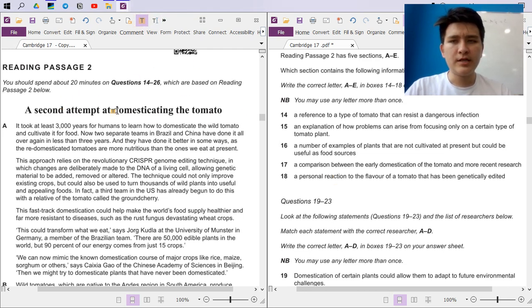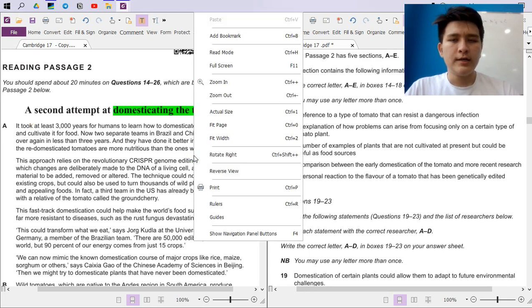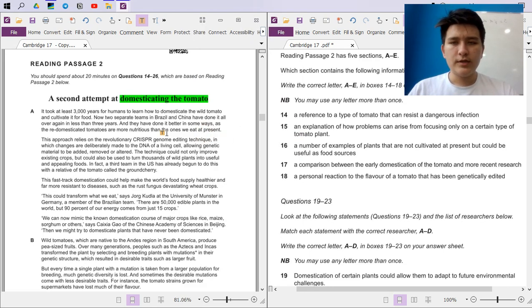Now, again, as I always do, I'm here to highlight the title and try to guess what it's going to be about. A second attempt at domesticating tomatoes. Okay, so this passage is all about domesticating the tomato, and one note to mention is that it's a second attempt, right? So there have been some attempts before. Well, not attempts, but only one attempt, singular. Now let's get right into it.